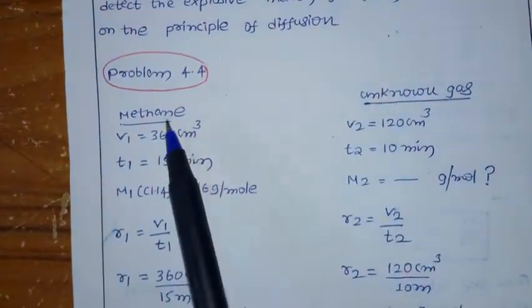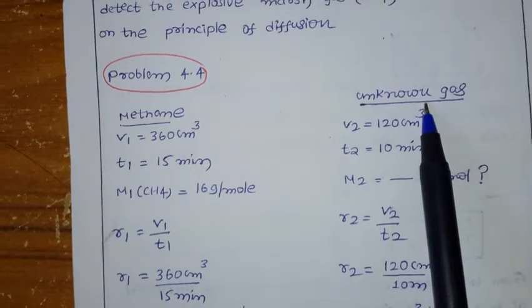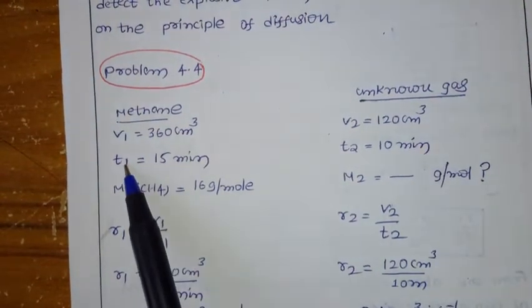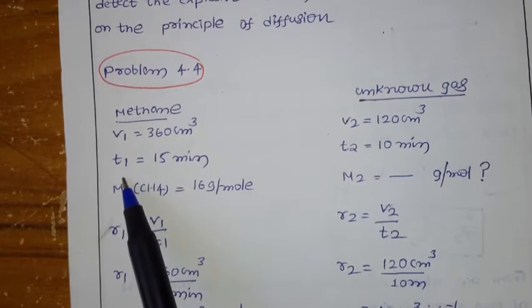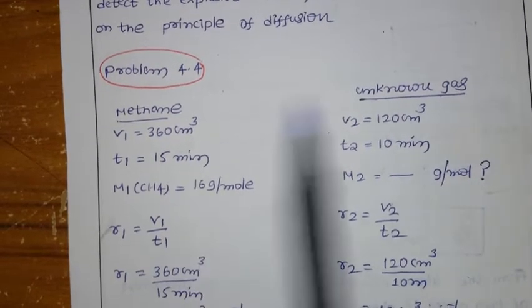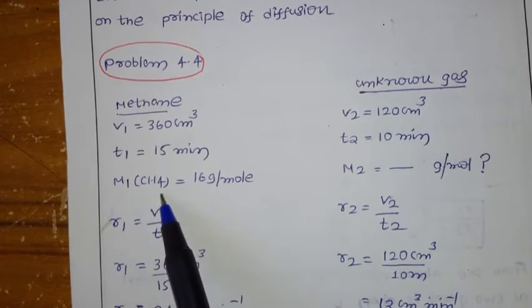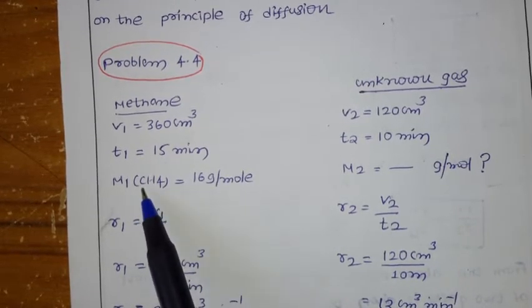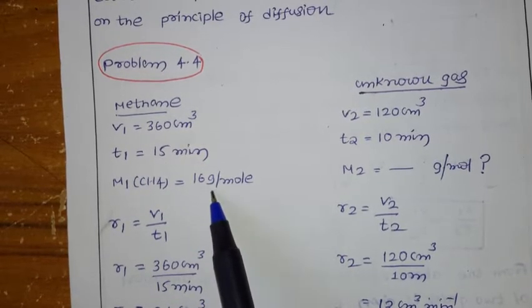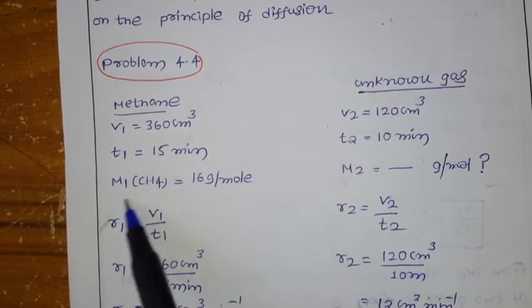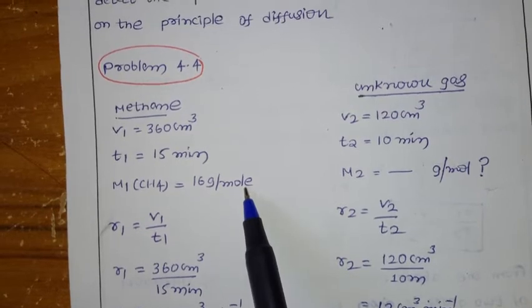What is given here? In problem number 4.14 we have methane and an unknown gas. For methane, how much volume is given? 360 cubic centimeter. Time, how much is given? 15 minutes. Now the molar mass of methane, how much? You have to calculate it. For carbon it is 12, for hydrogen 4, so the total is 16 grams per mole. Molar masses you have to remember by default; in the exam they won't give them.